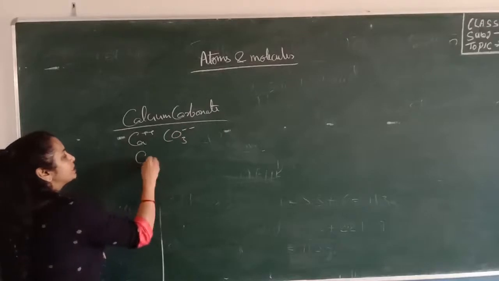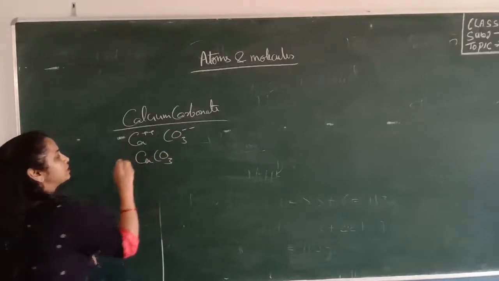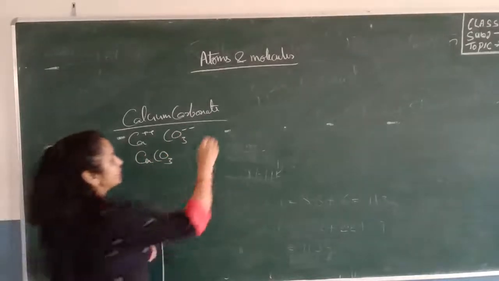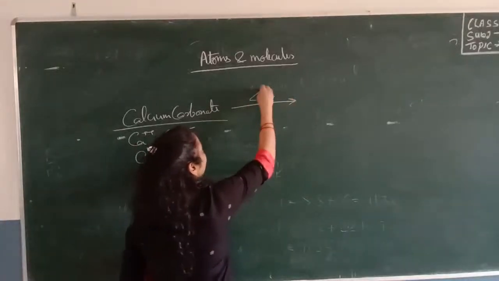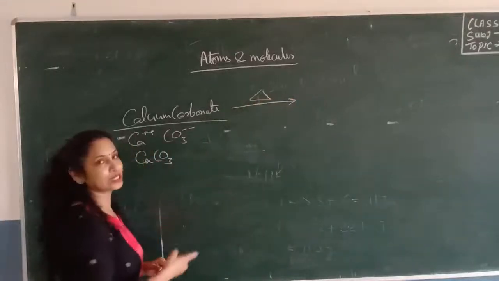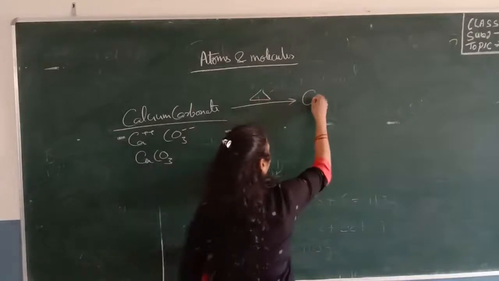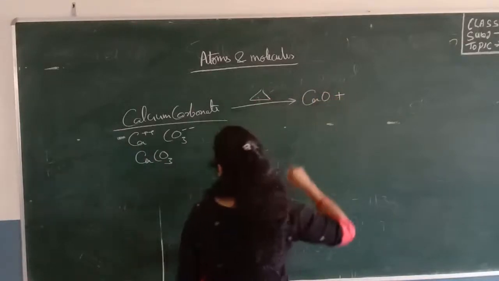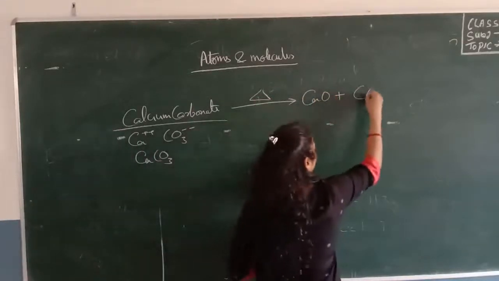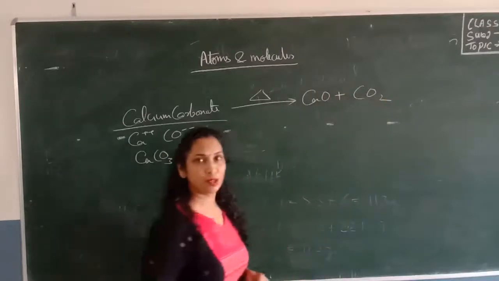So the formula is CaCO3. This is calcium carbonate. When we heat this calcium carbonate, it decomposes to form calcium oxide, CaO, plus CO2.